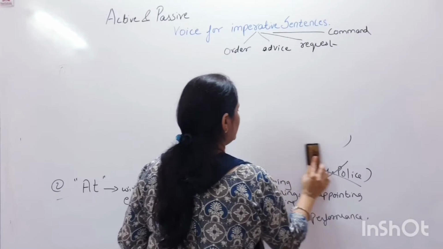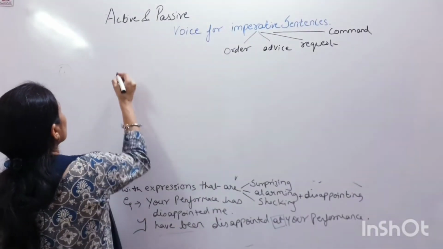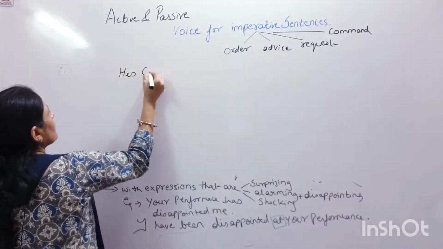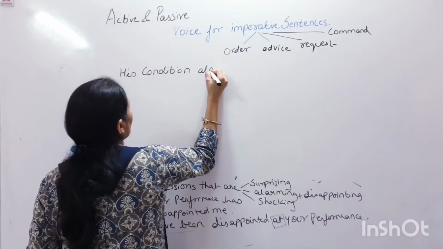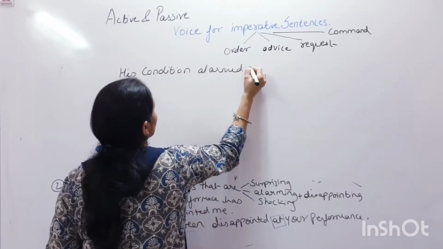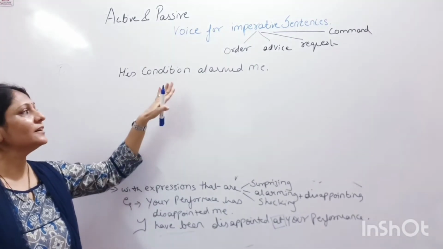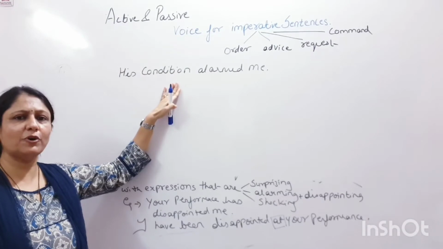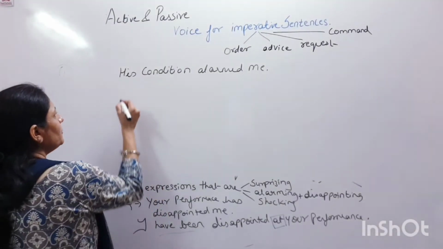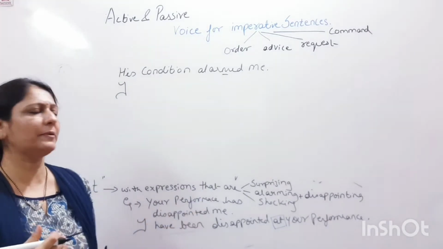Another example for the same kind of sentence is, his condition alarmed me. Now again, what kind of a sentence is this? This is an alarming sentence. And what will be the passive voice of this sentence? It will be I. Since it was past tense, the same tense rule will be applied.